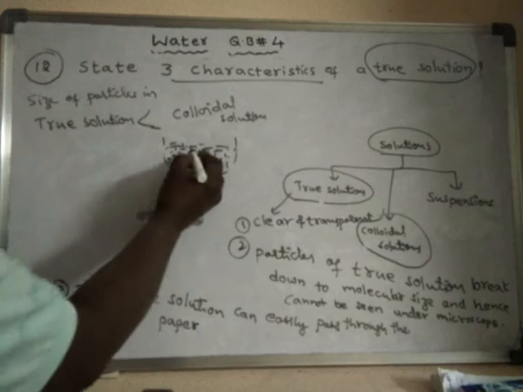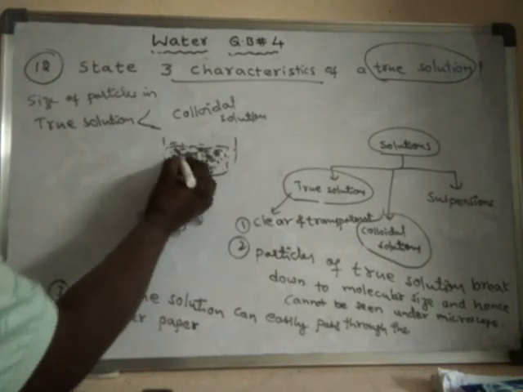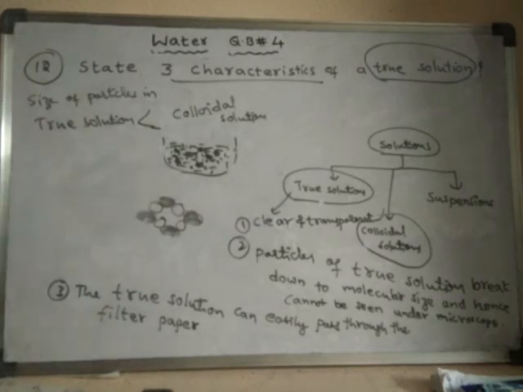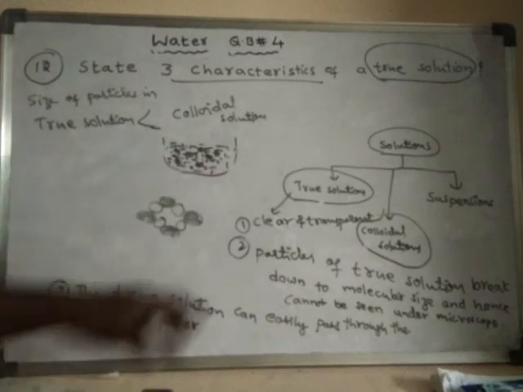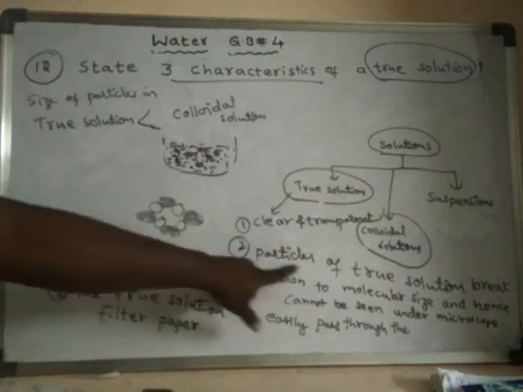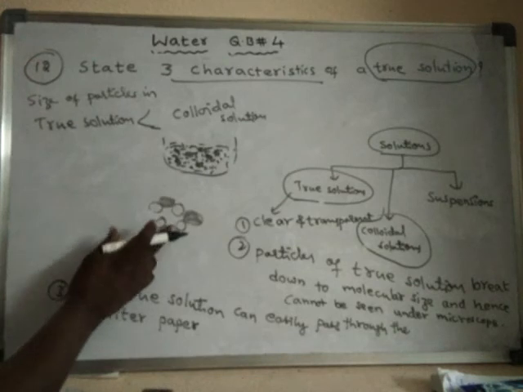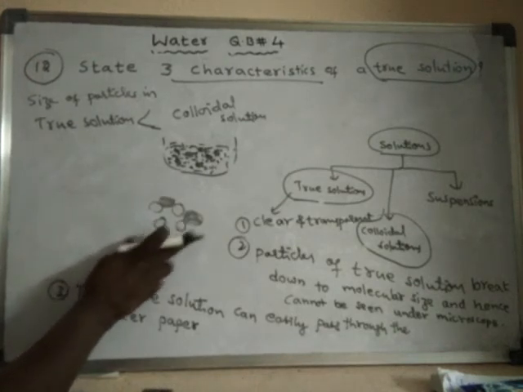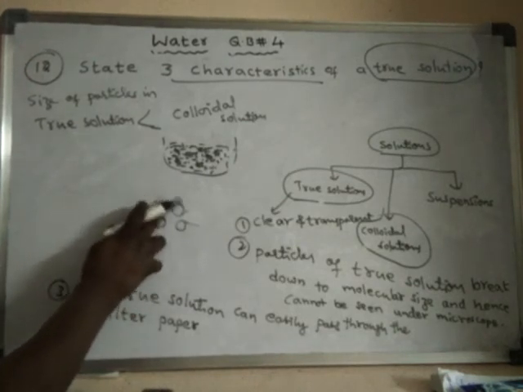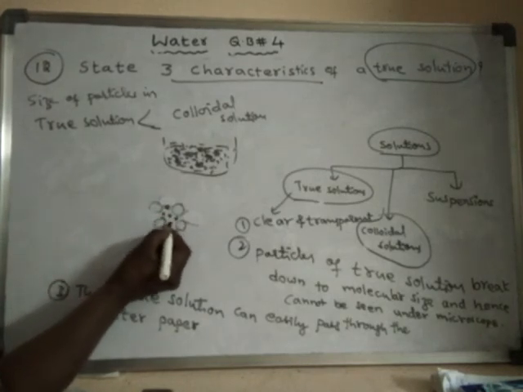So that is why we can sometimes easily observe colloidal particles, but in true solutions we cannot see the particles because of their small size. But there are some colloidal solutions where the particles are somewhat small, and they can enter into the gaps, but still they are larger in size.